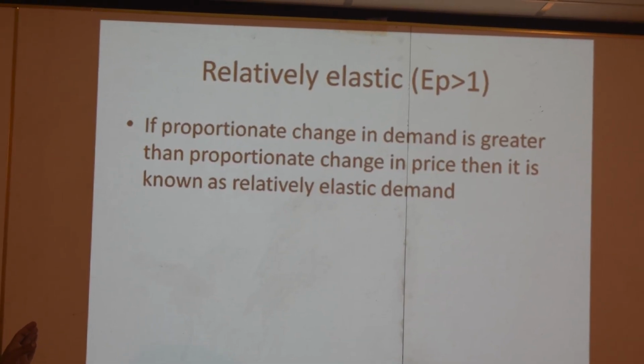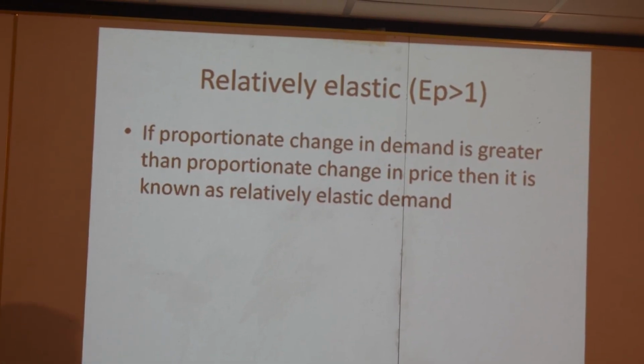On this figure, you can look, price is measured along the y-axis and quantity demanded is measured along the x-axis. I already told you, when demand is relatively elastic, the curve is flatter.